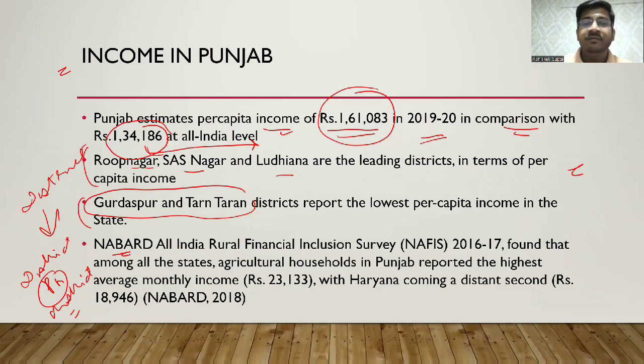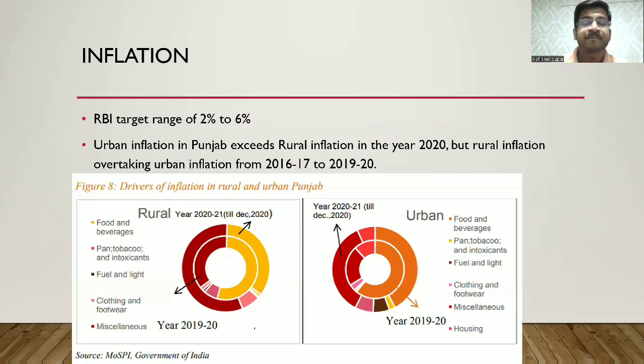So according to NABARD, which gives us the All India Rural Financial Inclusion Survey of 2016 and 17, में इसने कहा था, among all the states, agricultural household in Punjab reported the highest average monthly income of 23,133 rupees. Haryana में second highest थी with 18,946 rupees. So quite a lot of gap for per month, almost 5,000 rupees.